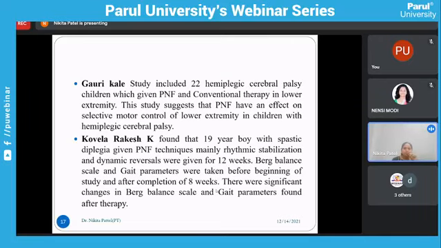Kovala Rakesh K found that a 19-year-old boy with spastic diplegia, given PNF techniques, mainly rhythmic stabilization and dynamic reversals, for 12 weeks, was assessed with the Berg balance scale and gait parameters before the study and after completion, and significant changes were found after the therapy. So balance can be improved, and gait is also improved after giving these PNF techniques.